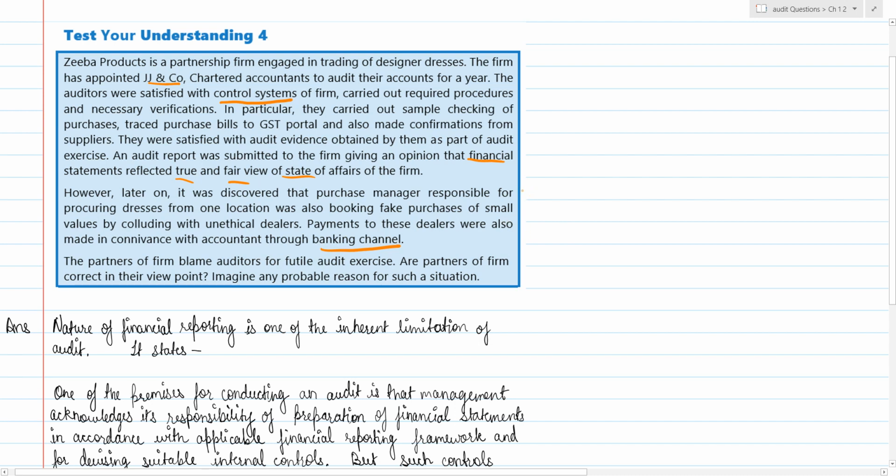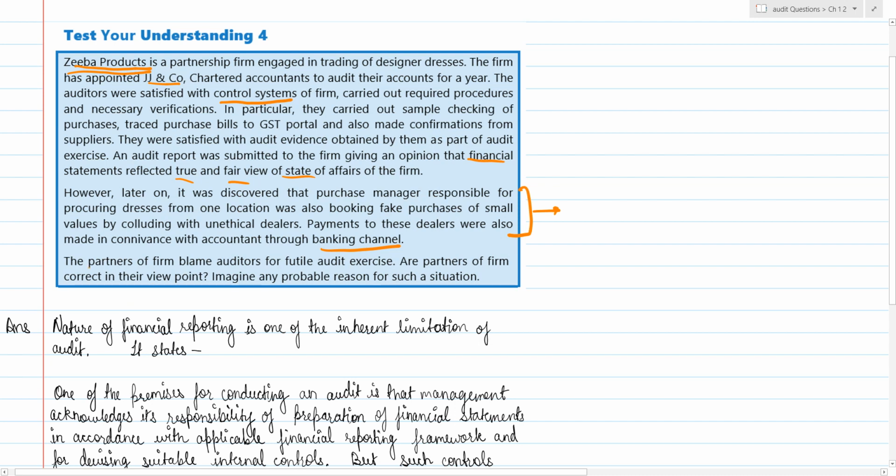So what this shows you is the limitation of the internal control which Zeba Products designed for the accuracy of their financial statements. So they designed that all the bills and all the evidence should be traced, and this is the loophole that this manager found and he used it.